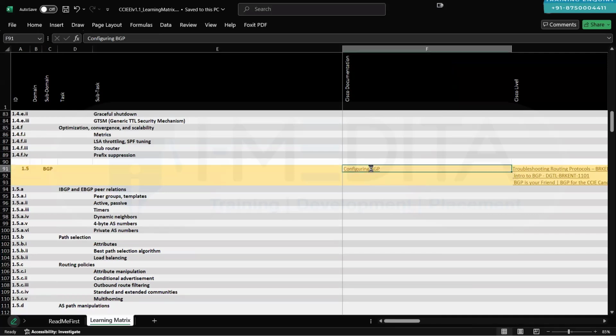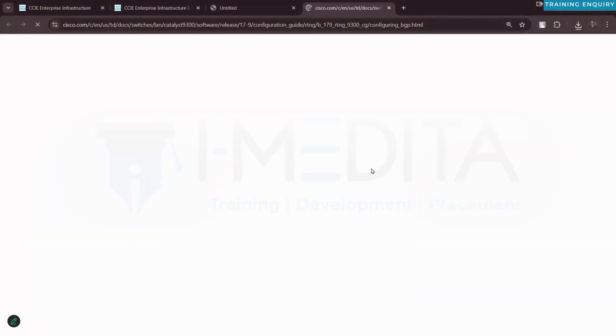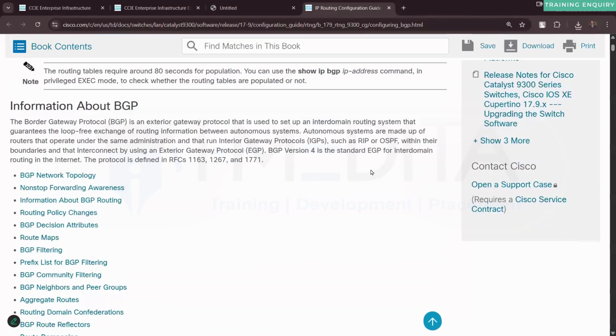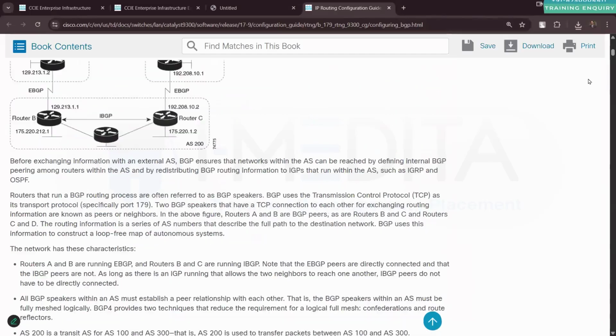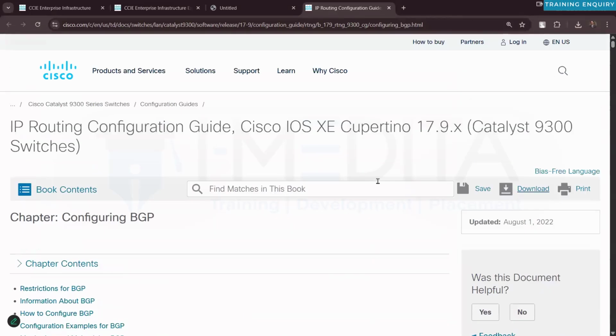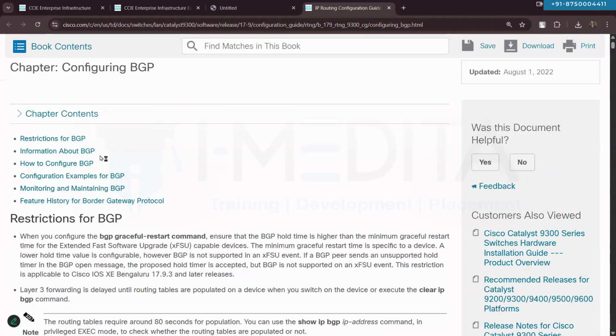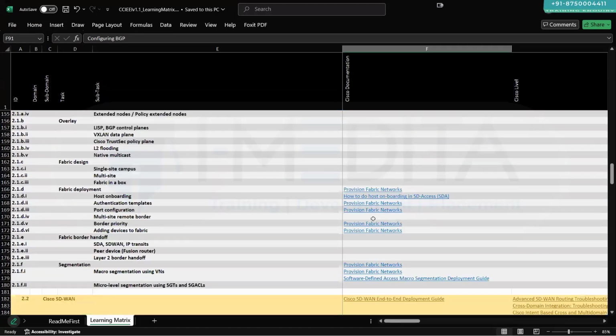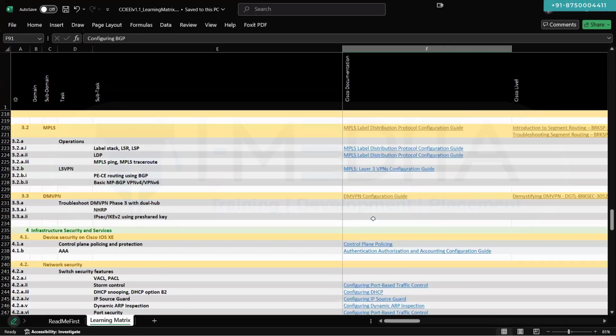When you click on the link, it will open the web page. There they will let you know how to configure things regarding the Border Gateway Protocol. The entire document is there, so you can also download this book if you want to. With this learning matrix, you can also find links for configuring IGMP, PIM, MLD snooping, and all that. There are plenty of links provided from the learning point of view.